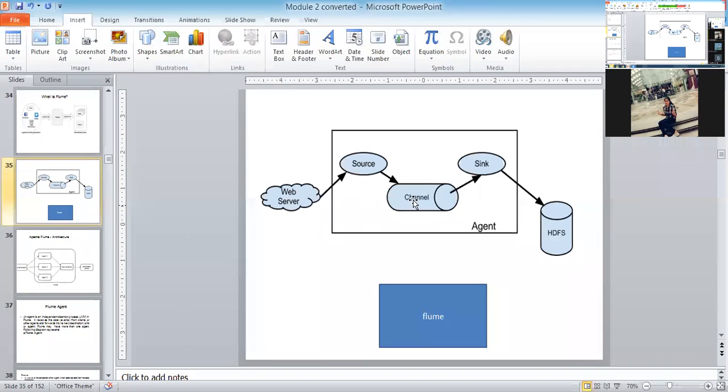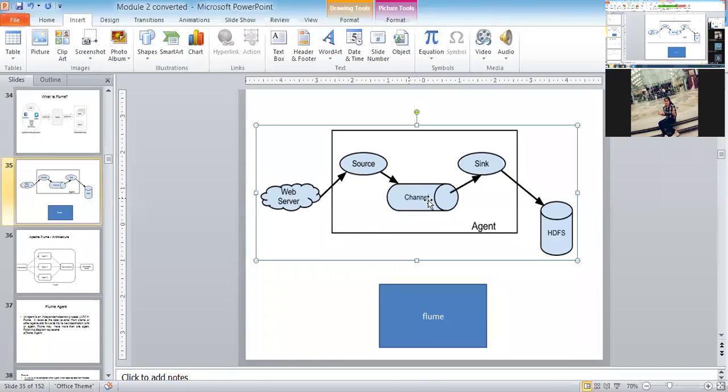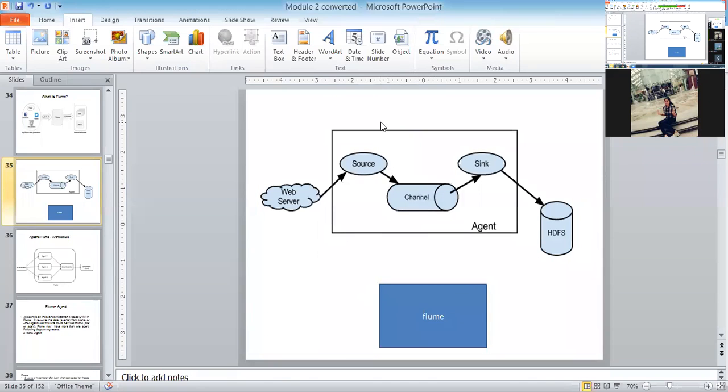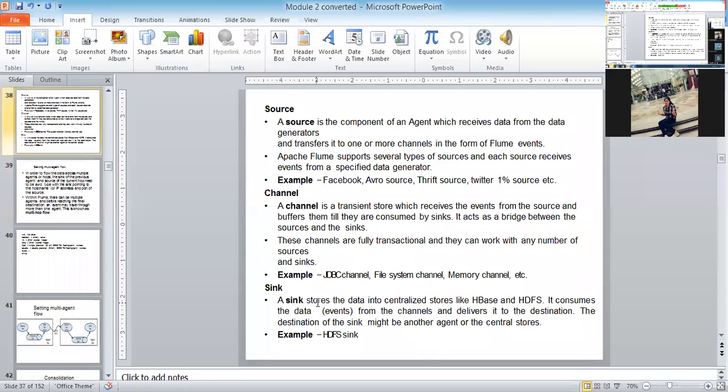It is a temporary buffer, a channel medium, and it holds the information for a time, which is temporary information. So I am going to call it transient information.